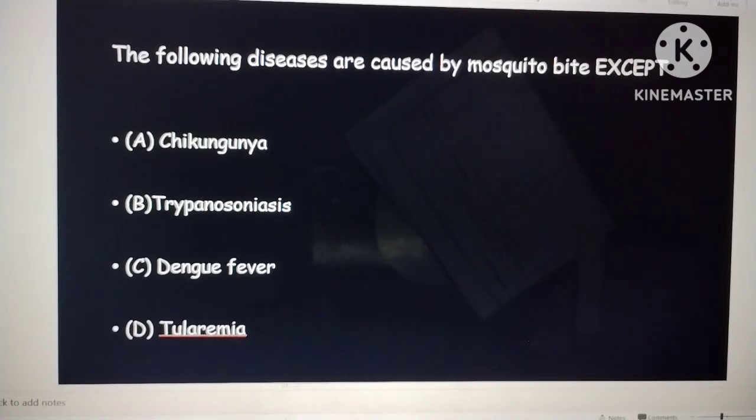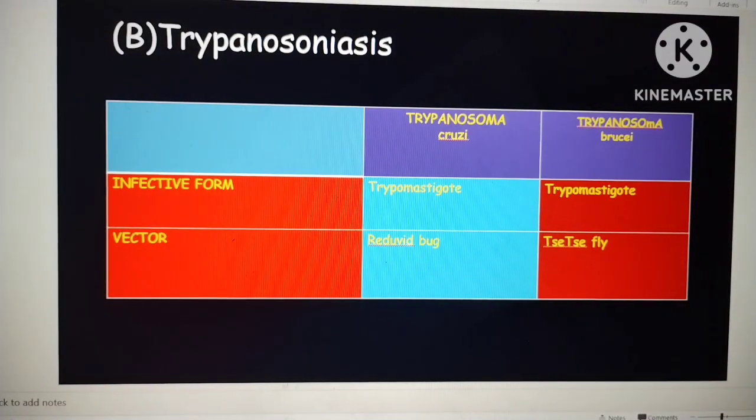So the first question is, the following diseases are caused by mosquito bite except chikungunya, trypanosomiasis, dengue fever and tularemia. The correct option is trypanosomiasis because it has two types. One is cruzi, another is brucei. Whereas cruzi is transmitted by reduviid bug, and Trypanosoma brucei is transmitted by tsetse fly.